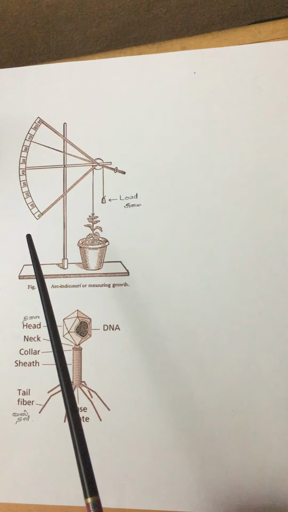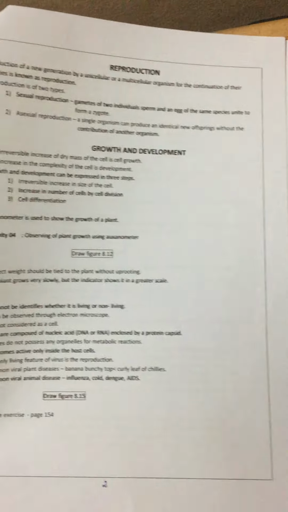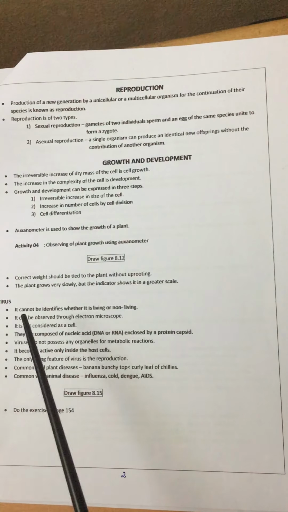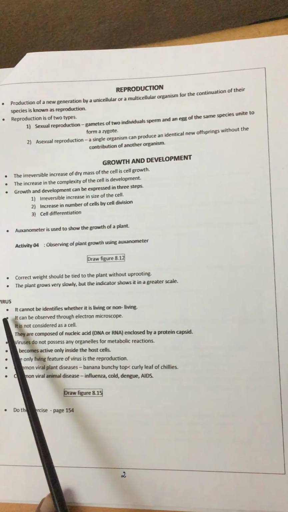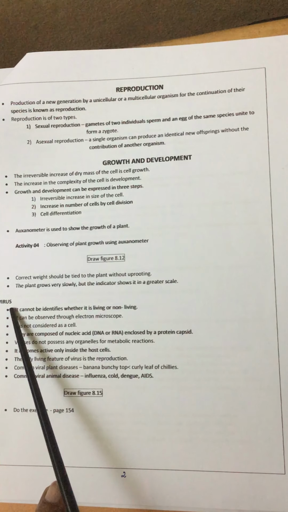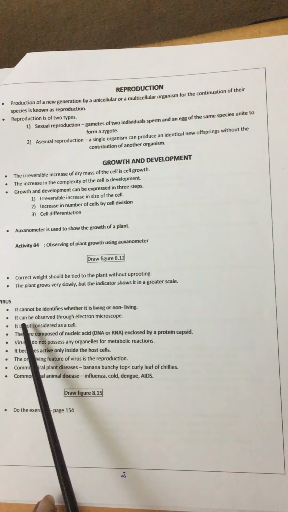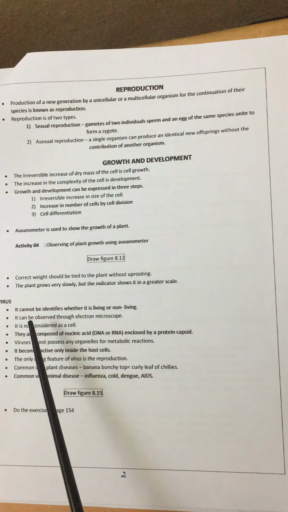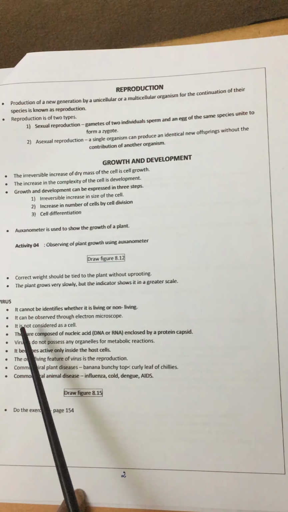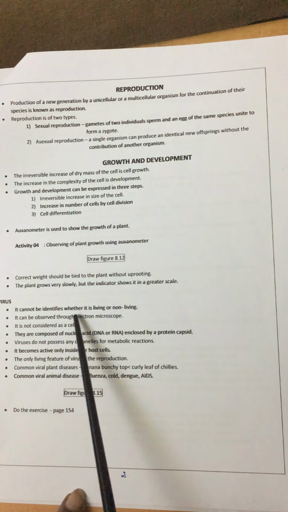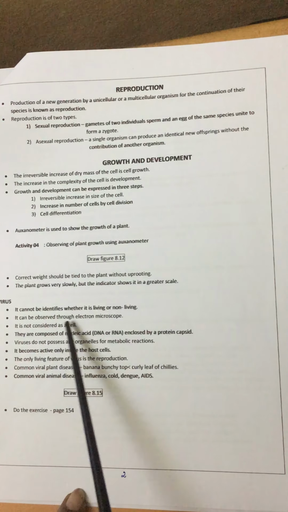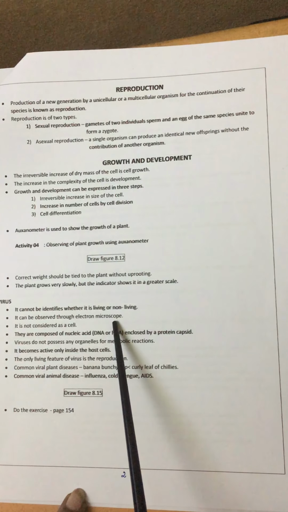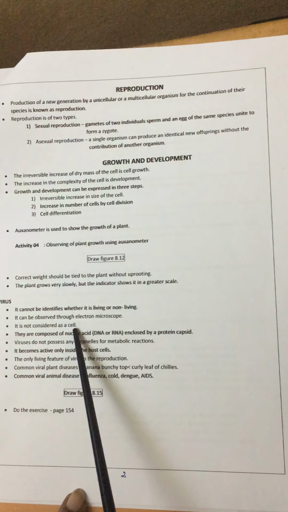Next we are going to see virus. We have now studied in unit 8 the characteristics of living organisms. For the virus, research is still going on about whether it is living or non-living, because it cannot be identified as either. It can be observed through an electron microscope; it is very tiny. It is not considered a cell.